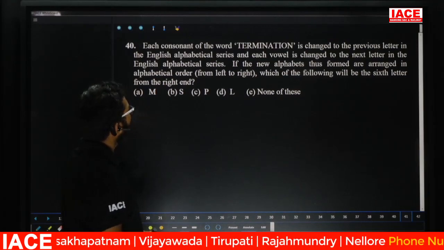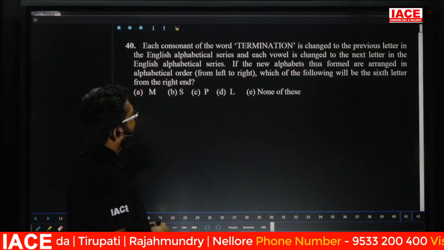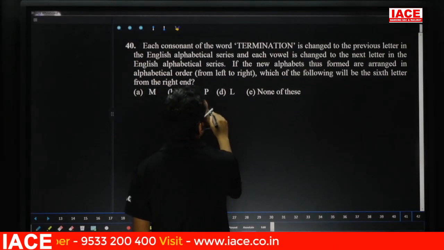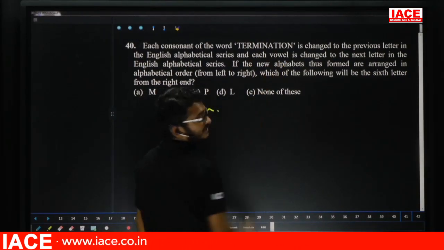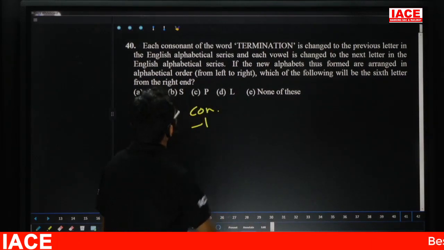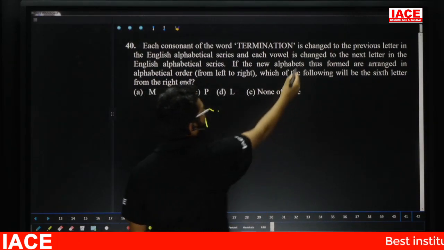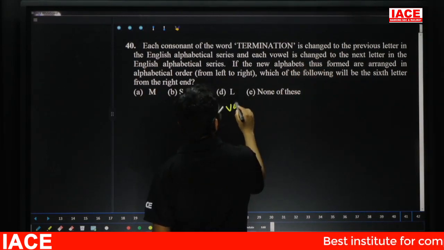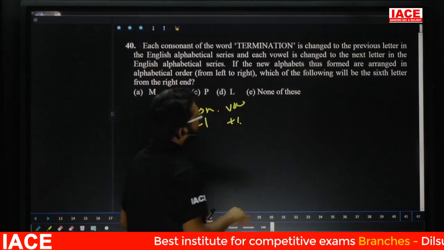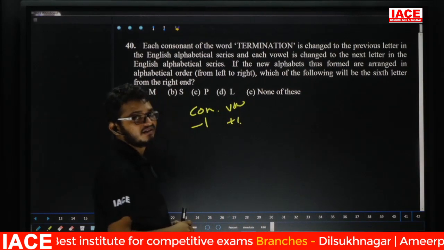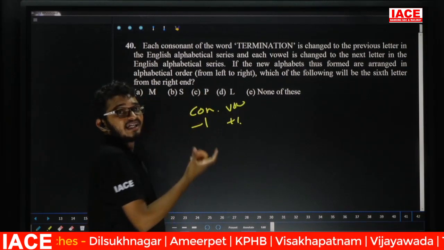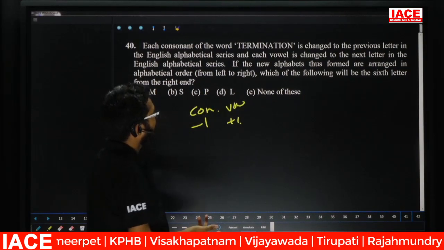Question number 40. If each of the consonants of the given word changes to the previous letter, and each vowel is changed to the next letter, here the given word is Termination. Consonant means what? -1. If it is a vowel, it means +1. If the new alphabetical series thus formed is arranged in alphabetical order again, that means we should convert the entire word. If they didn't mention alphabetical order again, no need to convert, but compulsorily in this case we should convert.